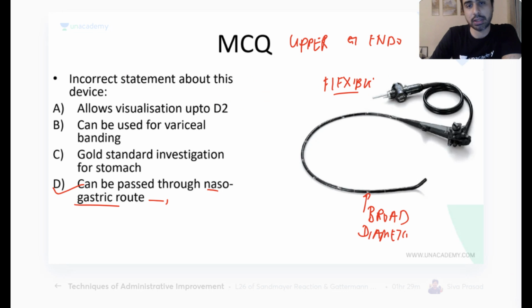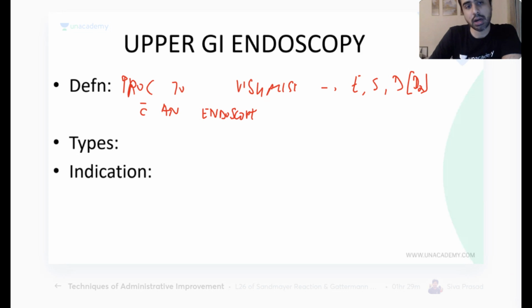What is an endoscope? This is an endoscope. Okay, what are the types? There are two types. One is flexible, which is used commonly, and in older days they had a rigid endoscope. Nowadays gastroenterologists don't use it. I have never used a rigid endoscope. I have done many endoscopies, all with a flexible endoscope.